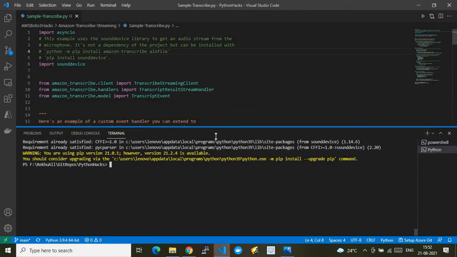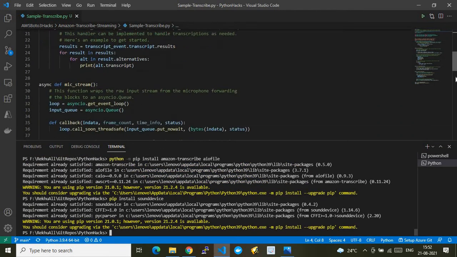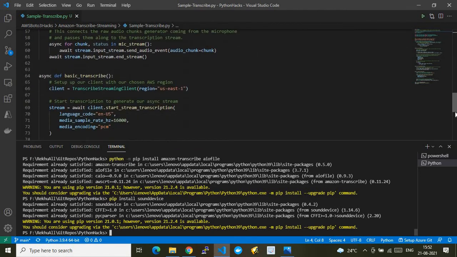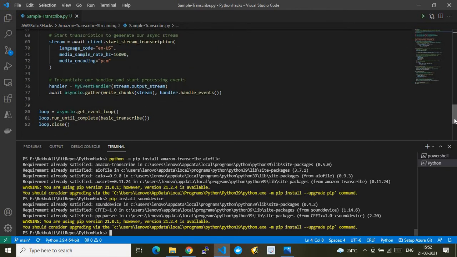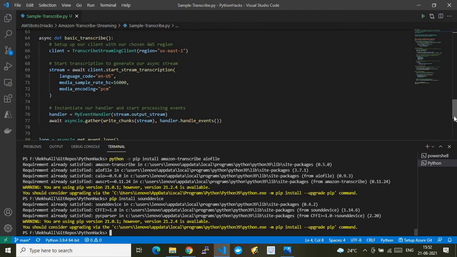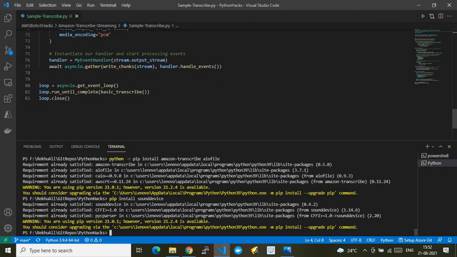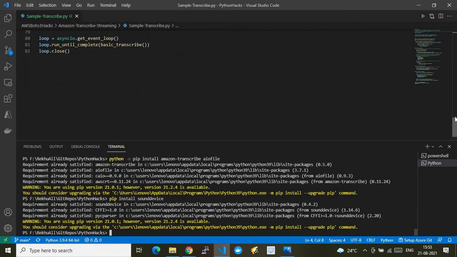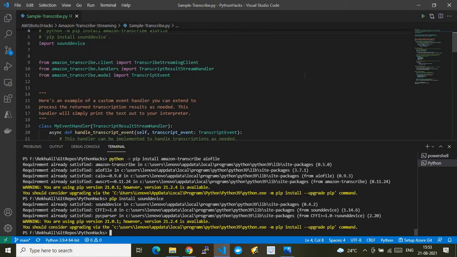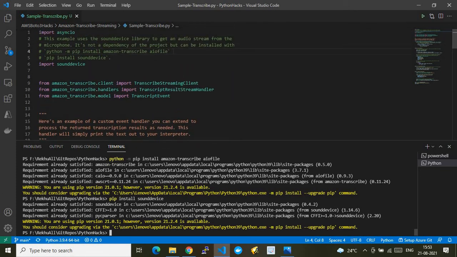Now, before I run this script, let me quickly walk you through this code. This script has already been explained in the Amazon document, but still for this demo, I will cover it in layman's terms. If I come down to the script, the script starts from here. This is where we are leveraging the asynchronous IO module. Before I run this, let me go a bit atop here. As I explained, here we are importing asynchronous IO.